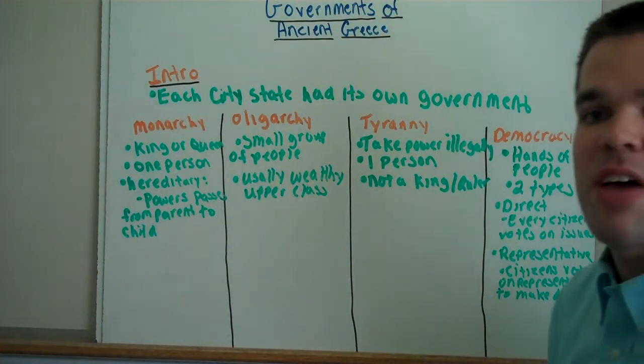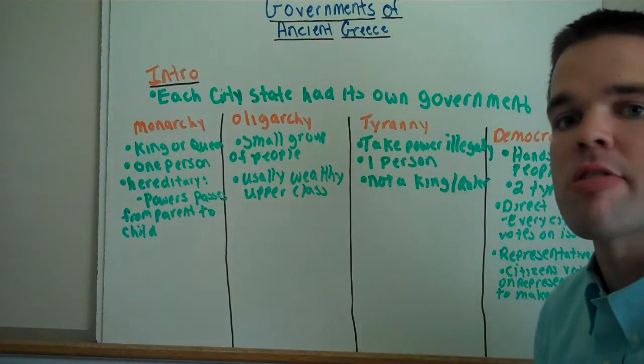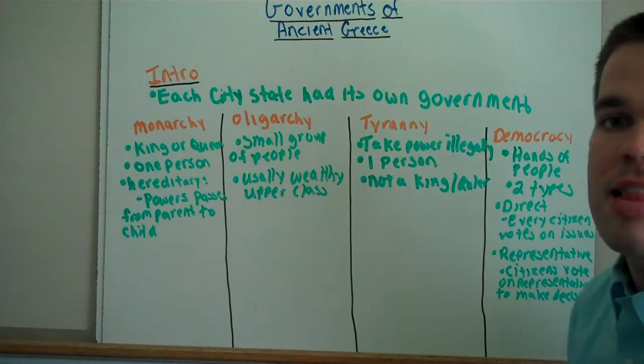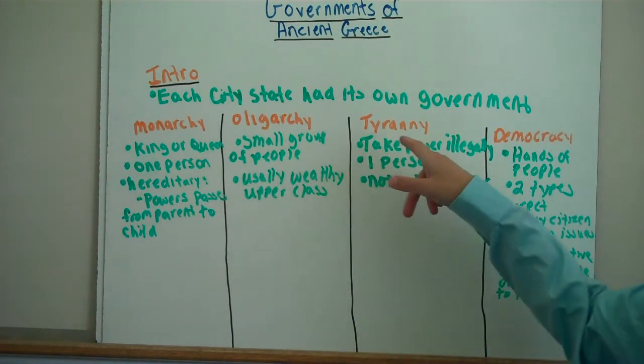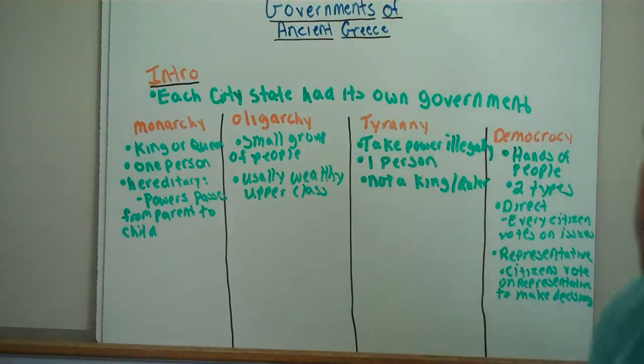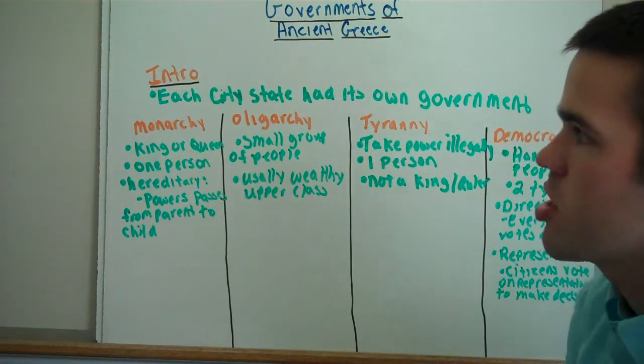We're going to cover the governments of ancient Greece. In today's lesson, we're going to cover the four main governments that made up ancient Greek city-states. You have monarchy, oligarchy, tyranny, and democracy. We're going to start today with a little bit of introduction.